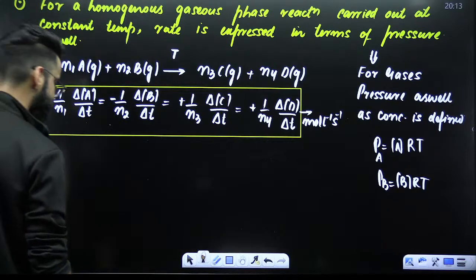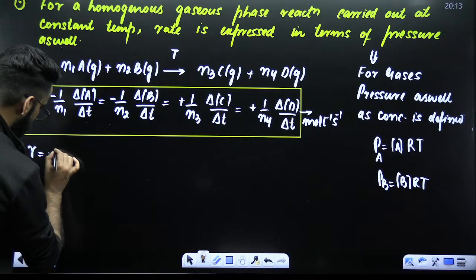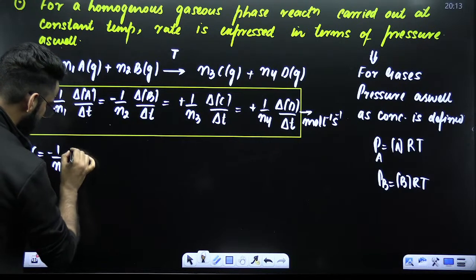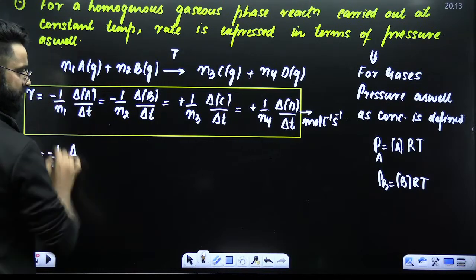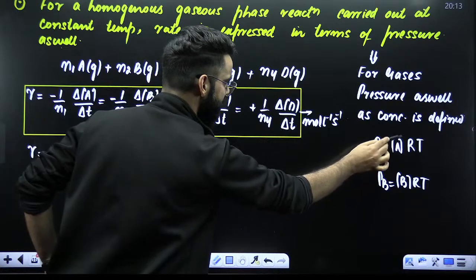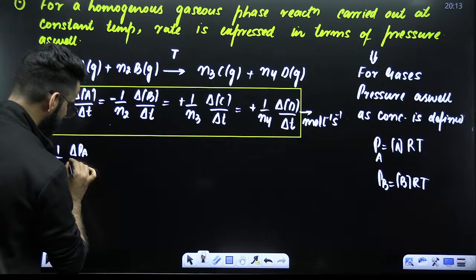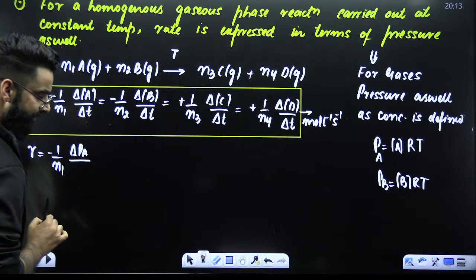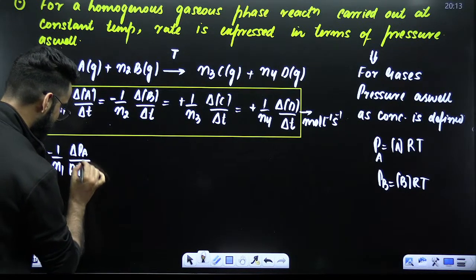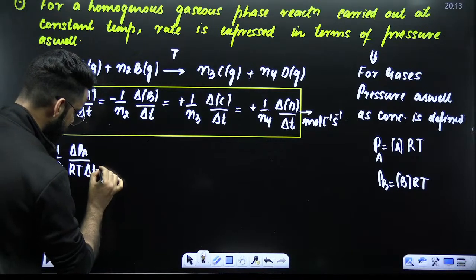So what exactly am I going to do? I'll be writing rate is equal to -1 divided by n1, delta concentration of A. Instead of concentration of A, it's going to be pressure of A divided by RT, and already you have delta t over here.